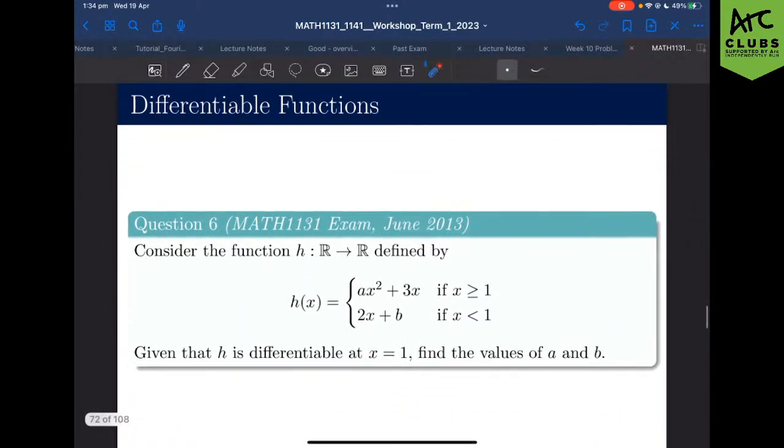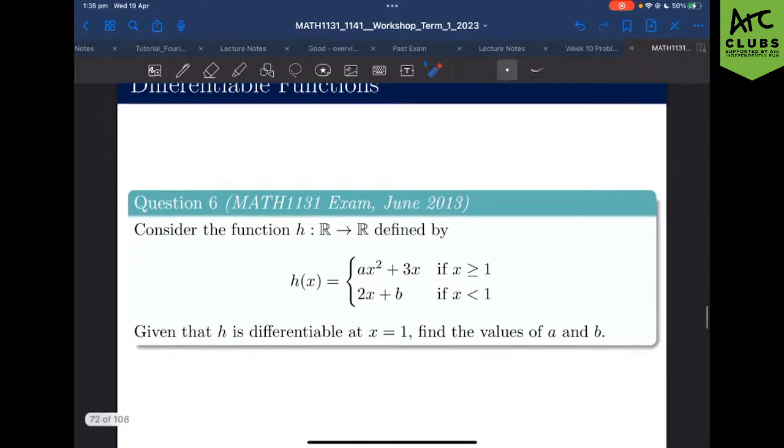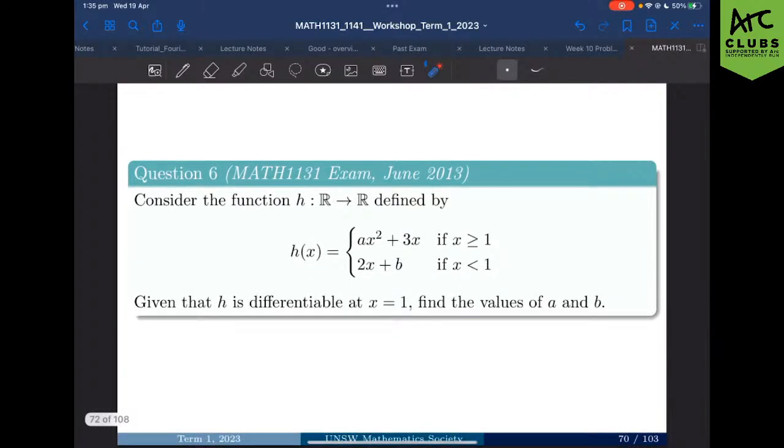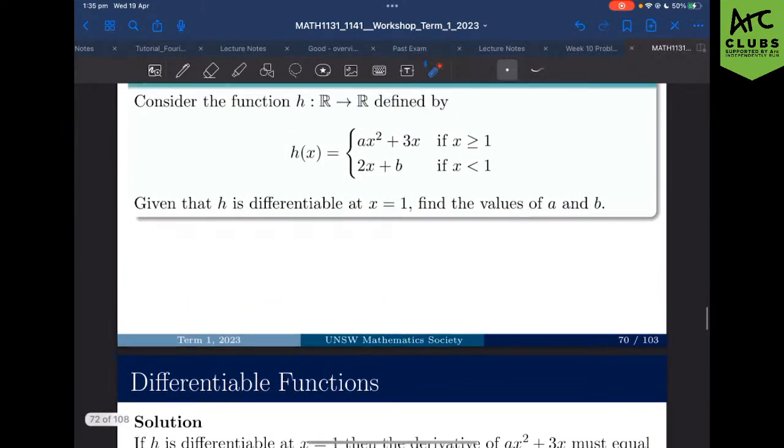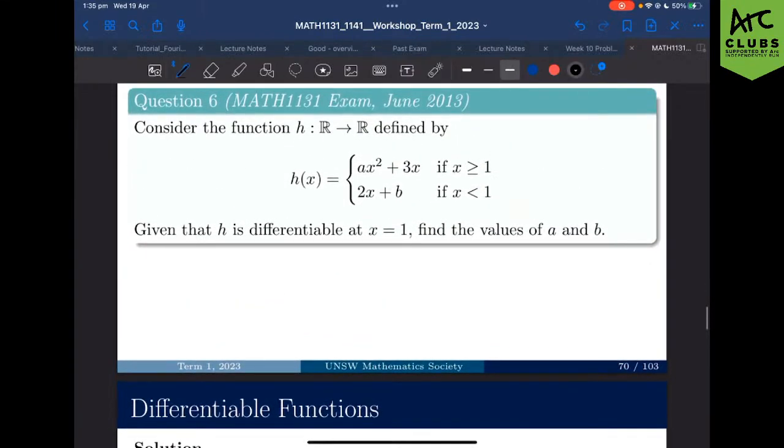Okay. Differentiable functions. So naturally, when we're talking about calculus and continuity, we want to talk about differentiability. So let's consider this question. Considering a function blah, given that the function is differentiable at x equals 1, find the values of a and b. Kind of a standard math question, right? But we are given a condition. And when you are ever given a condition, you can assume that you're going to be using it, right? If a function is differentiable at x equals 1, we can differentiate both pieces and assume that they're going to be equal to each other, right? So given that it is differentiable.